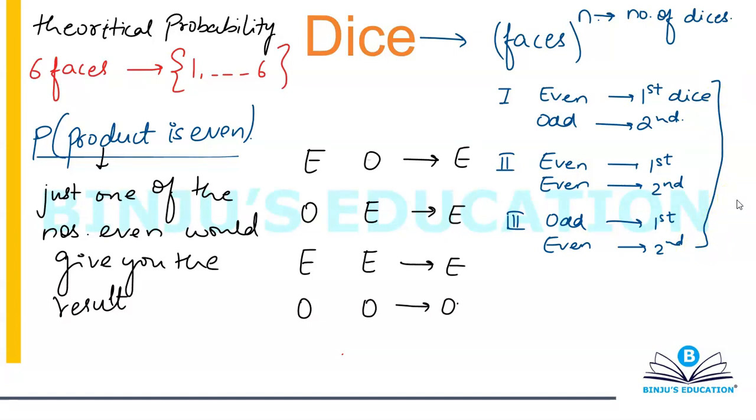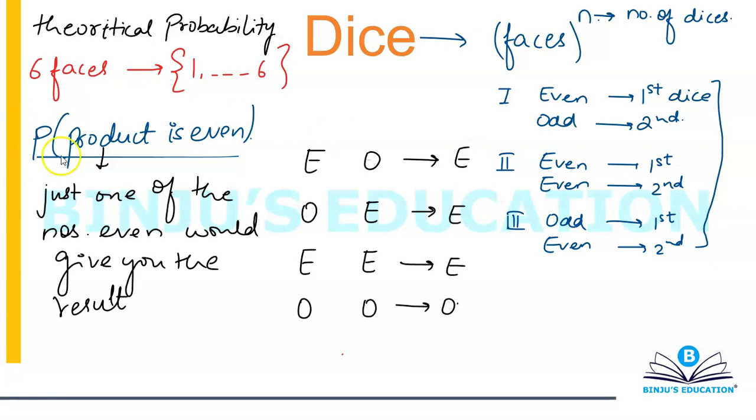Now if, instead of two dice, you had three dice, in that case you're going to have 8 cases, because you can have even and odd from the first dice, even and odd from the second dice, even and odd from the third dice. So 2 into 2 into 2, you're going to have 8 cases, of which 7 will give you even. So the number of cases for even will keep on increasing. Why do that?